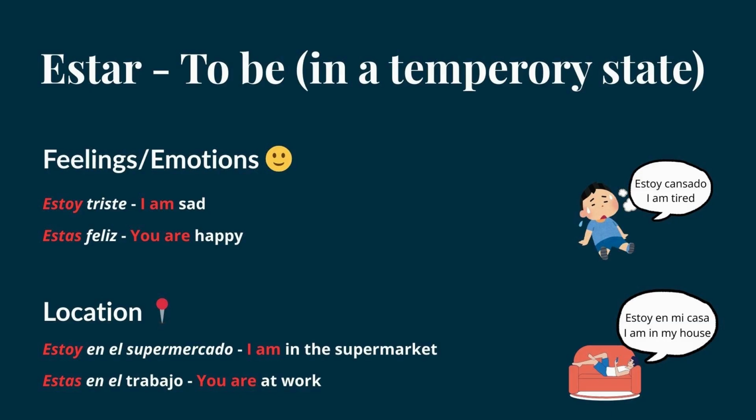Now, we also use estar for location for ourselves and others. Estoy en el supermercado. I am in the supermarket. Estás en el trabajo. You are at work. And of course, estoy en mi casa. I am in my house. Whenever we want to show the location of where we are, we would use estar for ourselves and others. Okay?